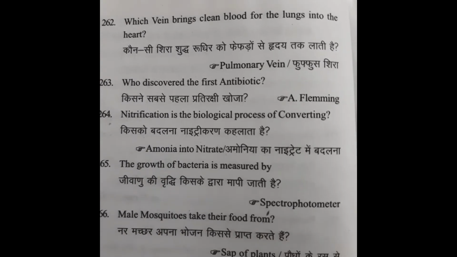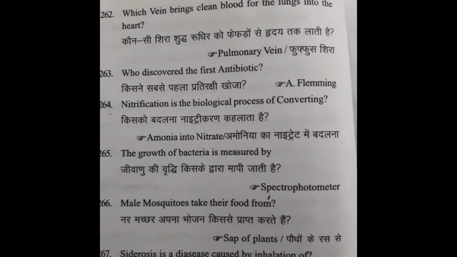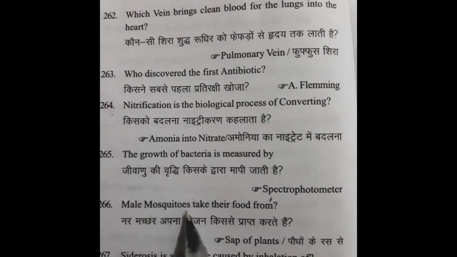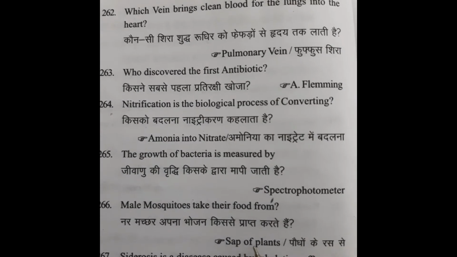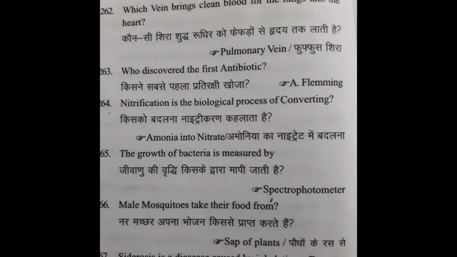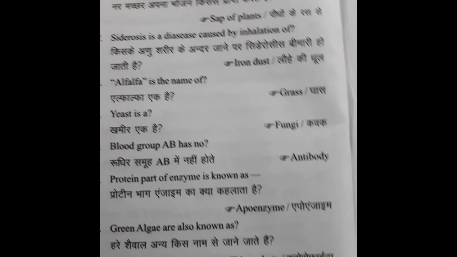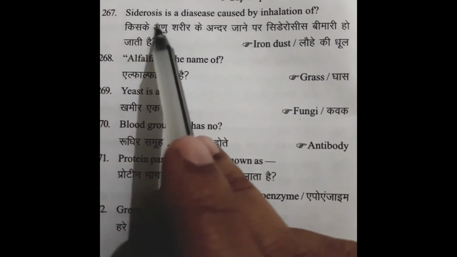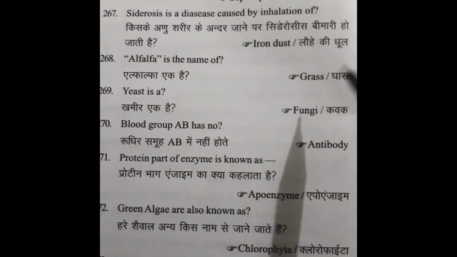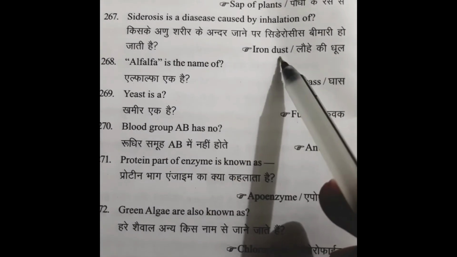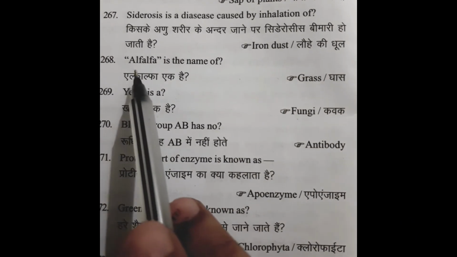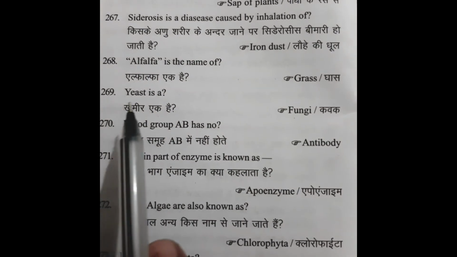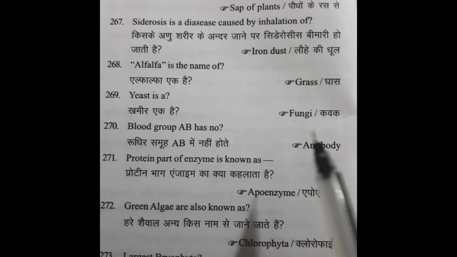The growth of bacteria is measured by spectrophotometer. Male mosquitoes take their food from. Answer: Sap of plants. Cirrhosis is a disease caused by inhalation of. Answer: Iron dust. Alfalfa is the name of grass. Yeast is a. Answer: Fungi.